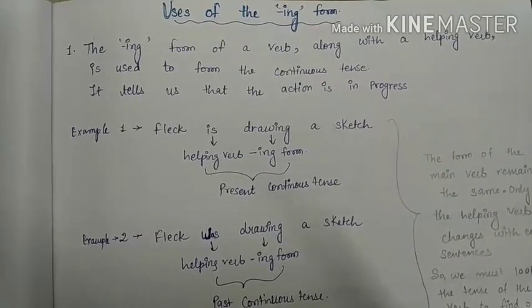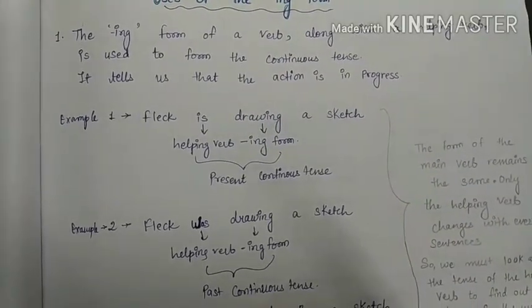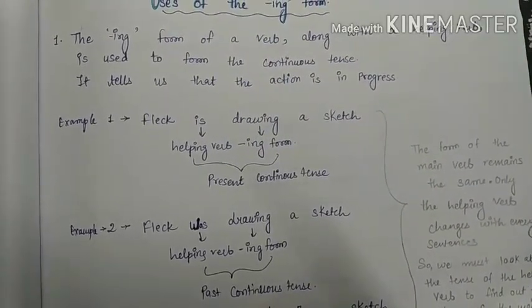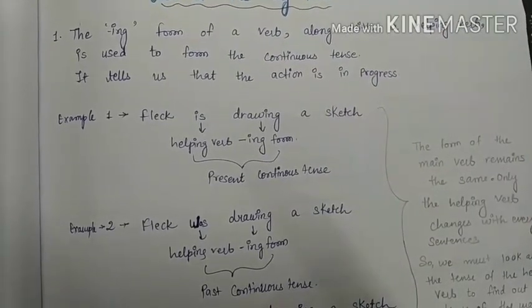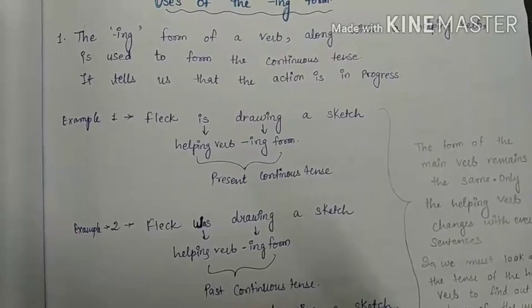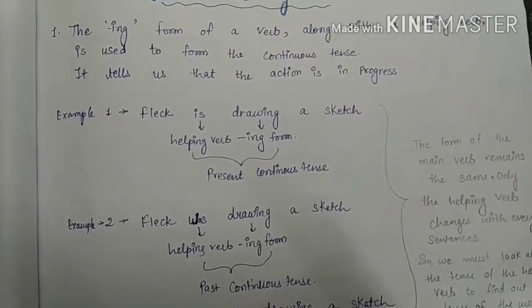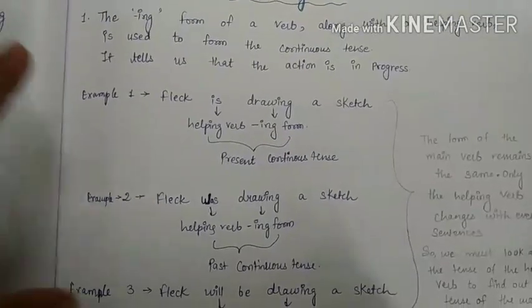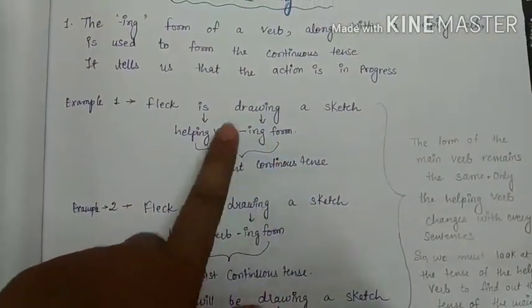Uses of the ing form. We use the ing form of a verb along with a helping verb to form the continuous tense. It tells us that the action is in progress. For example, Flack is drawing a sketch.